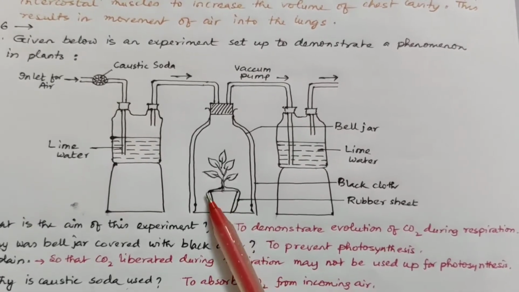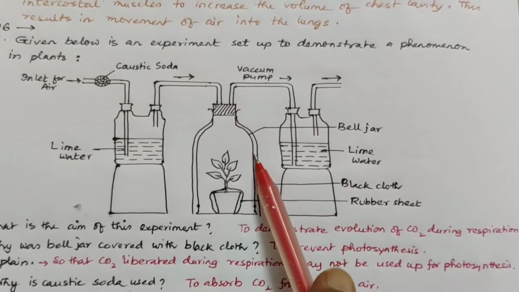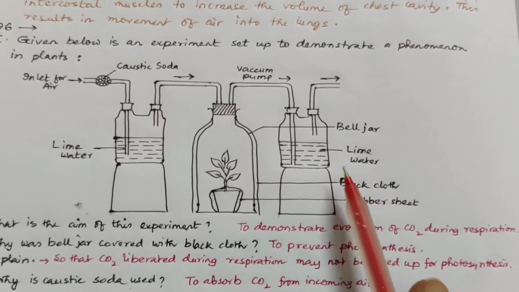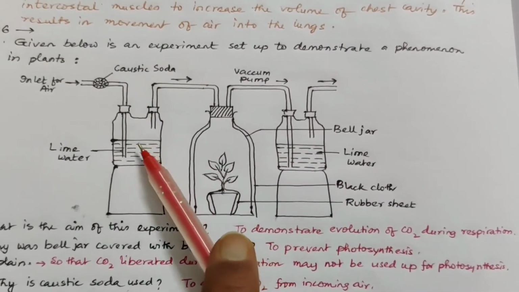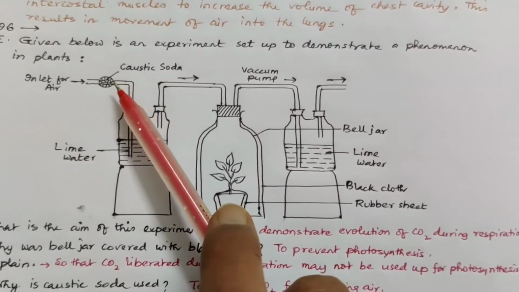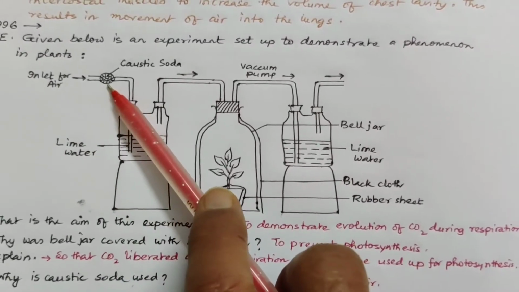The potted plant is covered with a rubber sheet. This whole jar is covered with black cloth. Now here in these two bottles there is lime water. Now you see here caustic soda is given where the air comes in from outside.